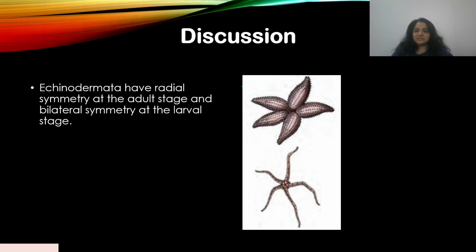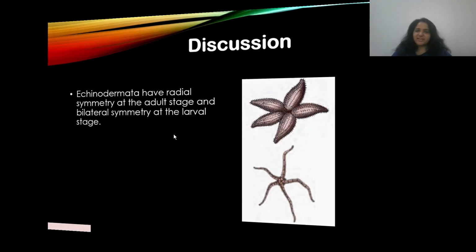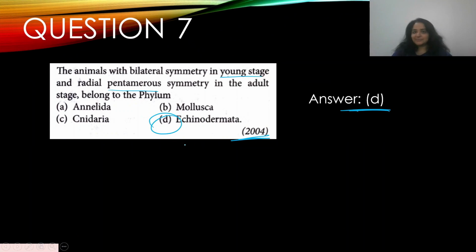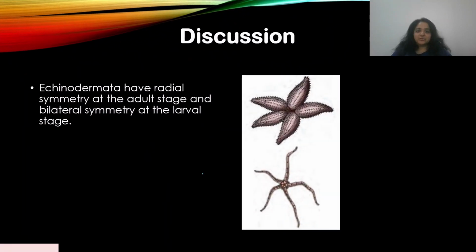Okay, so there are two types of Echinodermata that are seen in nature, and they have radial symmetry at the adult stage and bilateral symmetry at the larval stage. Okay, please remember this information. It was direct. If you knew this for a fact, you would have been able to answer this easily. So we can move on.